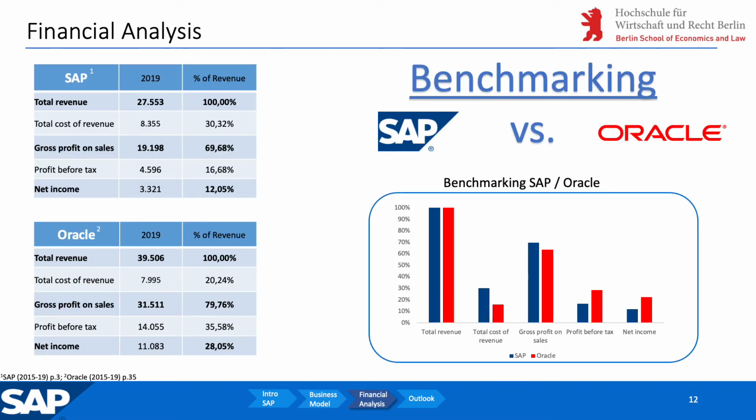Now we need to take competitors like Oracle into account to be more able to make significant statements on SAP's performance. As you can see in the tables and in the diagram, Oracle has about 20% total cost of revenue, whereas SAP has about 30%. Because Oracle has about 10% lower cost of revenues, they also have the higher gross profit than SAP. In the end, this leads to SAP having a net income of 12%, whereas Oracle has about 28%. But how do we make decisions now?